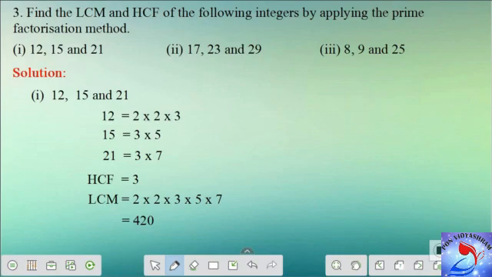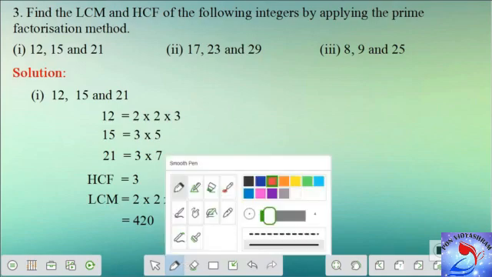So the prime factorization of 12 is 2 into 2 into 3, and the prime factorization of 15 is 3 into 5, and for 21 it is 3 into 7. So we are done with the prime factorization of all the 3 given numbers. Let's move on to find the HCF.